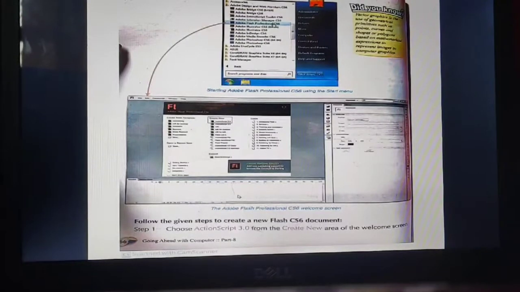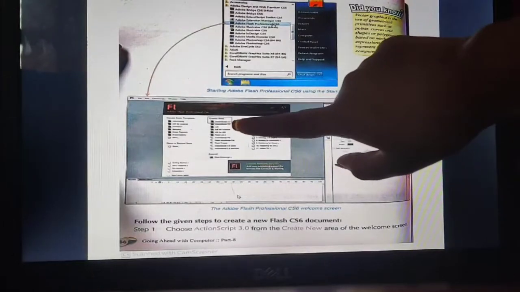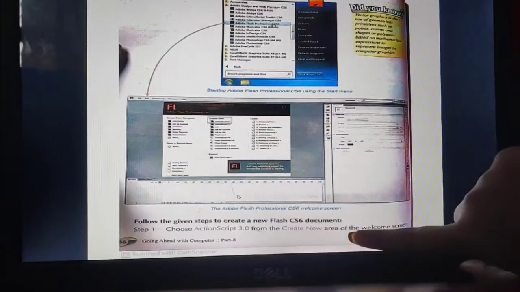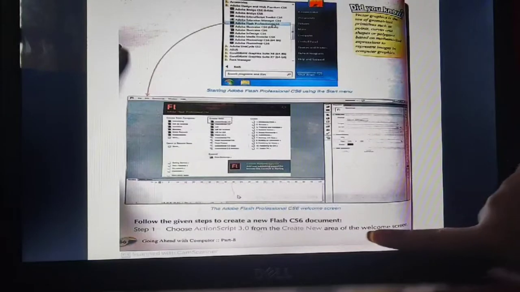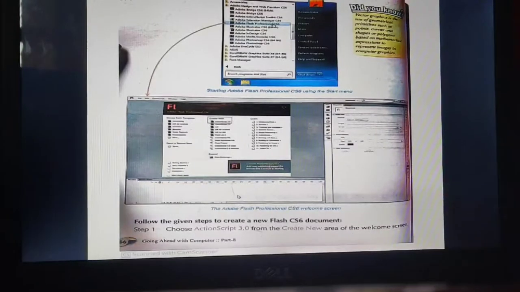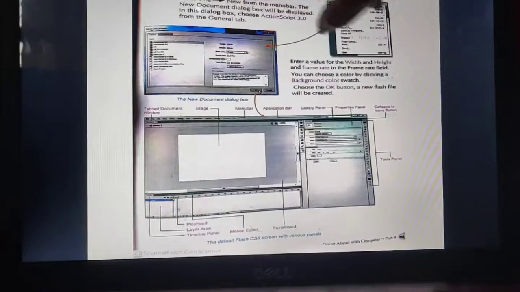Follow the given steps to create a new Flash CS6 document. First, select ActionScript 3.0 from the Create New area of the welcome screen. Or go to File, click on New from the menu bar, and the New Document dialog box will be displayed.